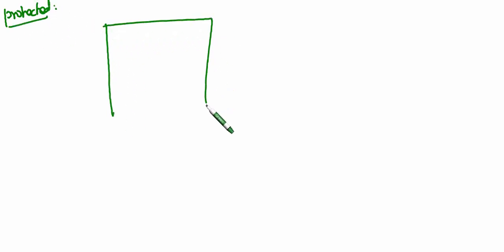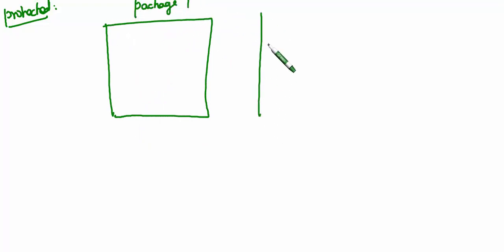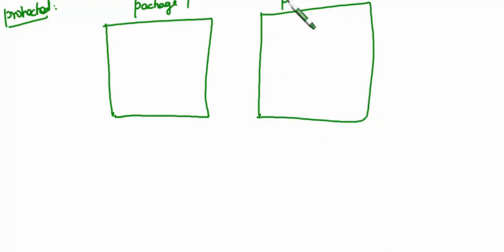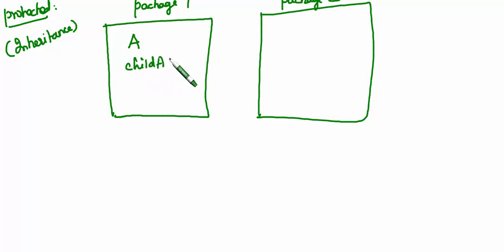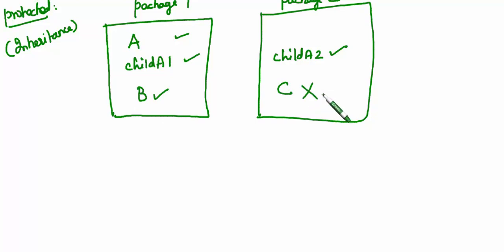So protected, same thing, package 1. Protected means you have inheritance. Inheritance has to work. So within the same class it's available. Child of A1, here also available, and in a different class also available, and child 2 is also available, but here it's not available.